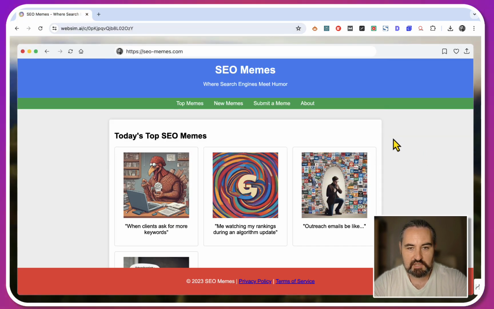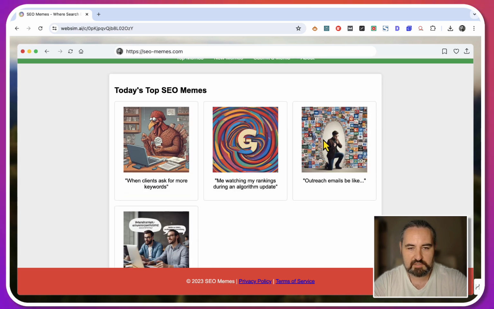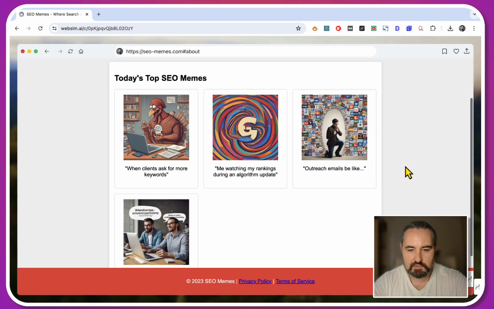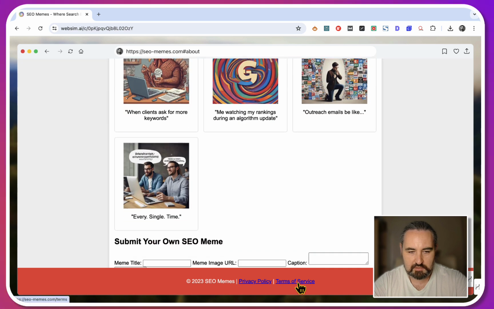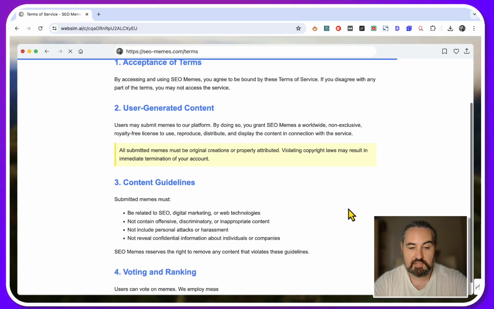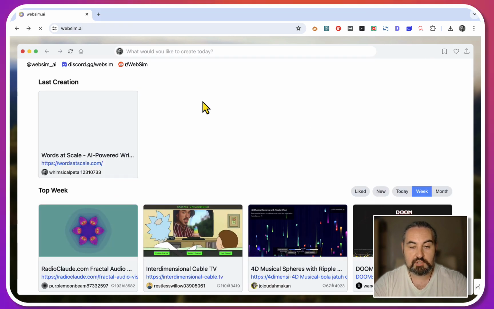And as you can see, the WebSim AI is creating the mock of the website together with some images. They get lost once I convert it to local HTML, like in my example. And what's amazing is that this AI is also creating complementary pages. So let's try the terms of service page. And as you can see, the AI has indeed created the terms of service page, which is amazing. So again, the opportunities are limitless.